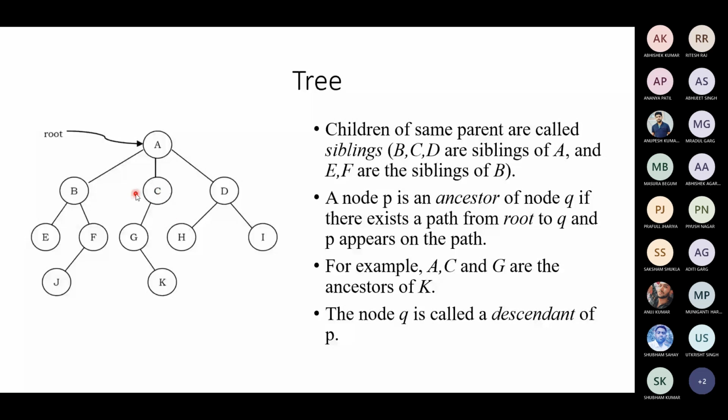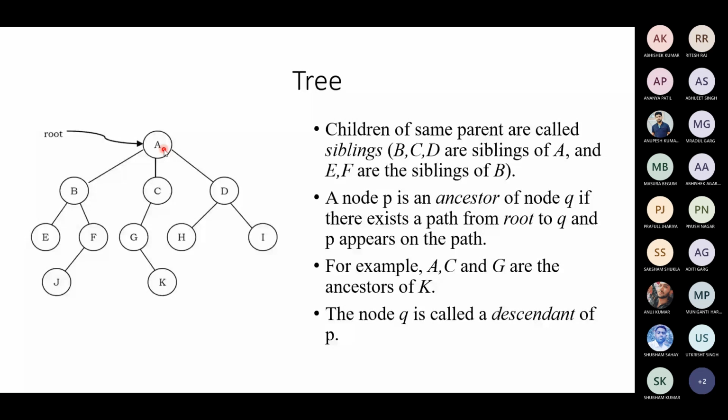Likewise, we can say descendant. The node Q is called a descendant of P if it happens the other way around. For example, A's descendants are C, G, K. K is a descendant of G. We can say that G and K are descendants of C. C, G, K are descendants of A. Is this clear?